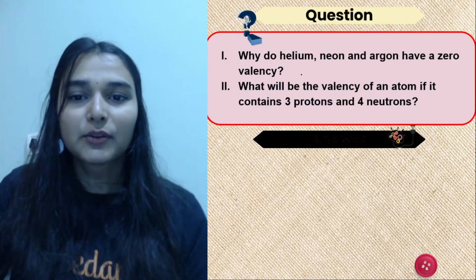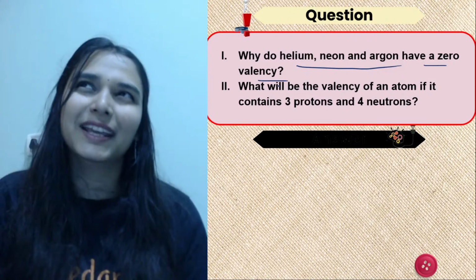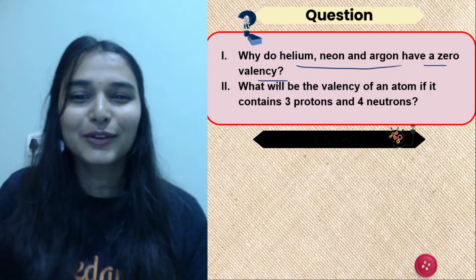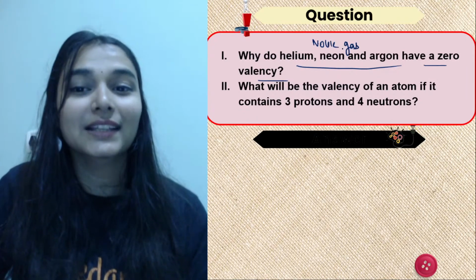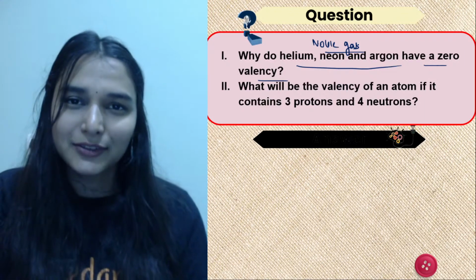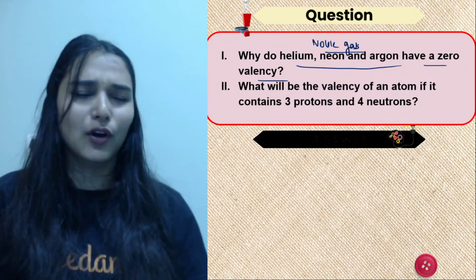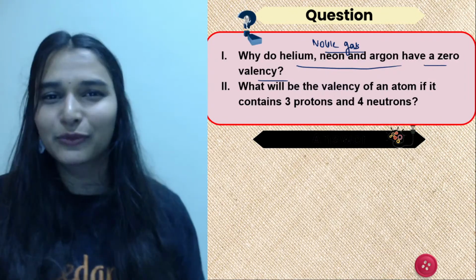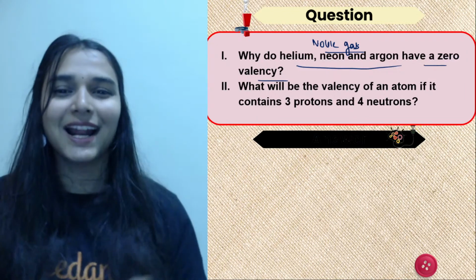Okay, the next one. Why do helium, neon and argon have a zero valency? So I'm saying, ma'am, do they have a zero valency? Yes. So you know they are noble gases, and noble gases have zero valency. The reason being they have a complete duplet and octet already. So they are like, you know, living in Himalayas. इन्होंने संन्यास ले लिया. They are not interested in any kind of bond around them. They're like, we are stable, we are isolated.